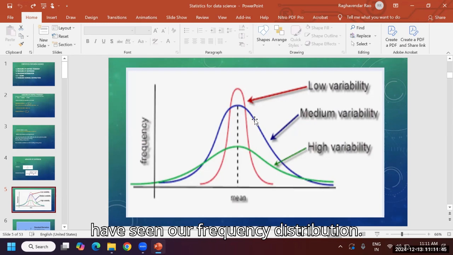Just now we have seen our frequency distribution. What type of data is it? Very high variability. This height is very less, but here 8, 6 and 10, from here to here, the variance is high.